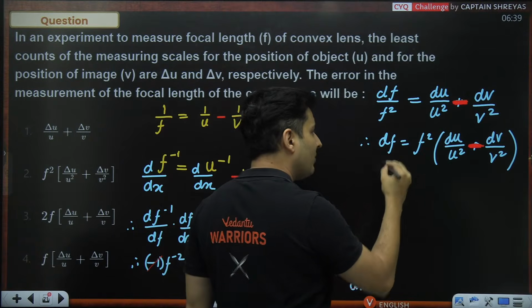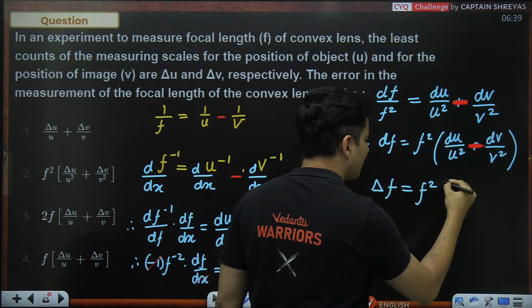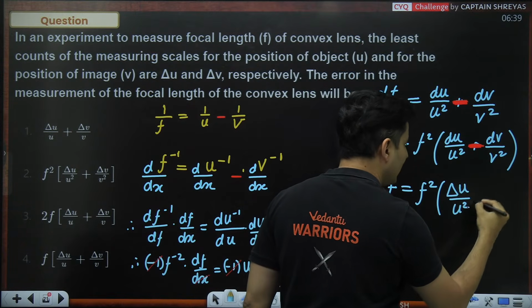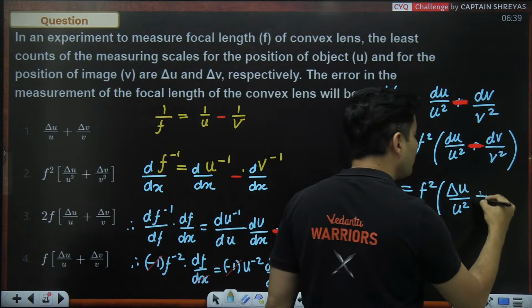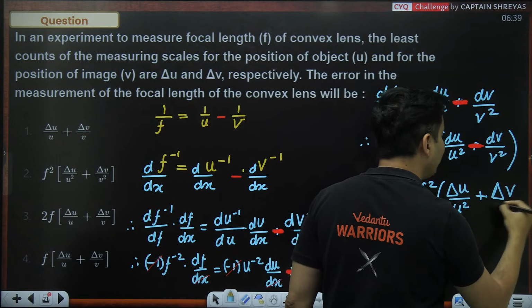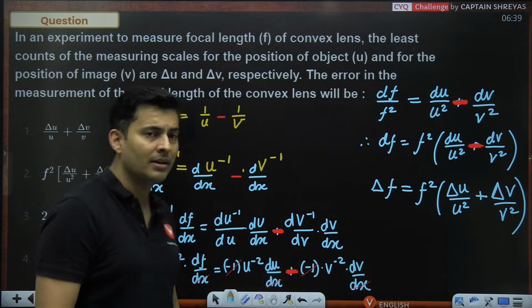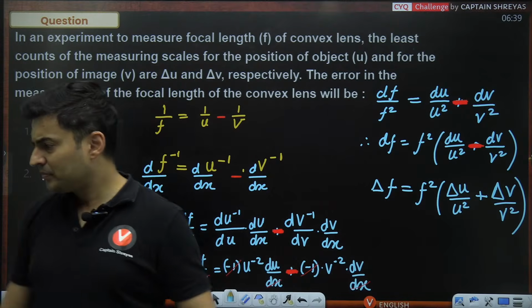So then what happens when you write it as delta f? This f square will be there, and when you write this as delta u as an error quantity, this will be the maximum possible thing, and then this will become plus, this will become delta v, and this will become v square. So even if there was a minus sign, you will still put it as a plus sign.